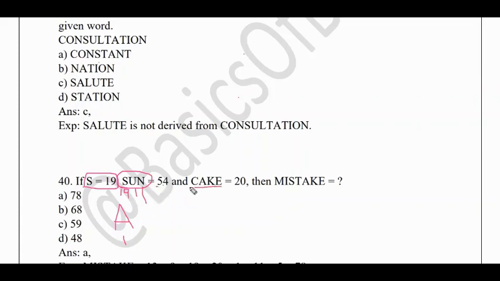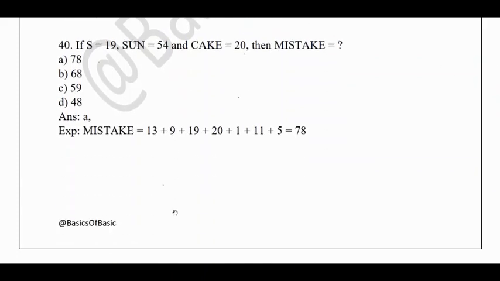For cake: C is 3, A is 1, K is 11, E is 5, and the sum is 20. Like that, for mistake also, you need to find the letter value for each alphabet and add all of them to get the answer. So the answer here is 78. This is how you solve this kind of problem. Everything is nothing but coding and decoding, and based upon it the questions will be asked.